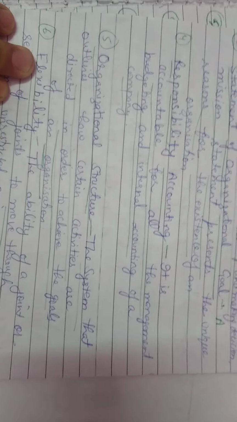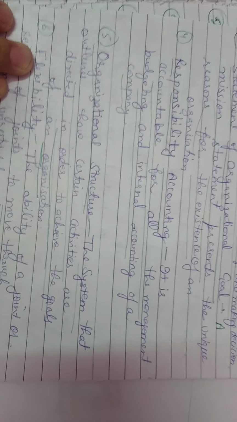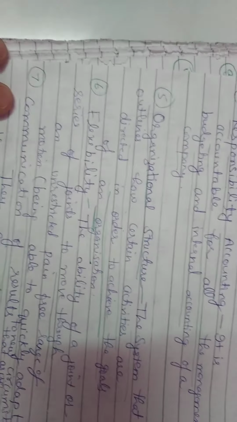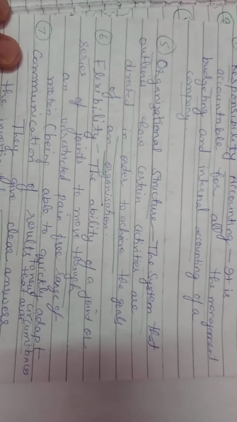It means that to achieve the goal of an organization, some activities are important in the organizational structure. Now flexibility: the ability of a joint or series of joints, that's the basic meaning.